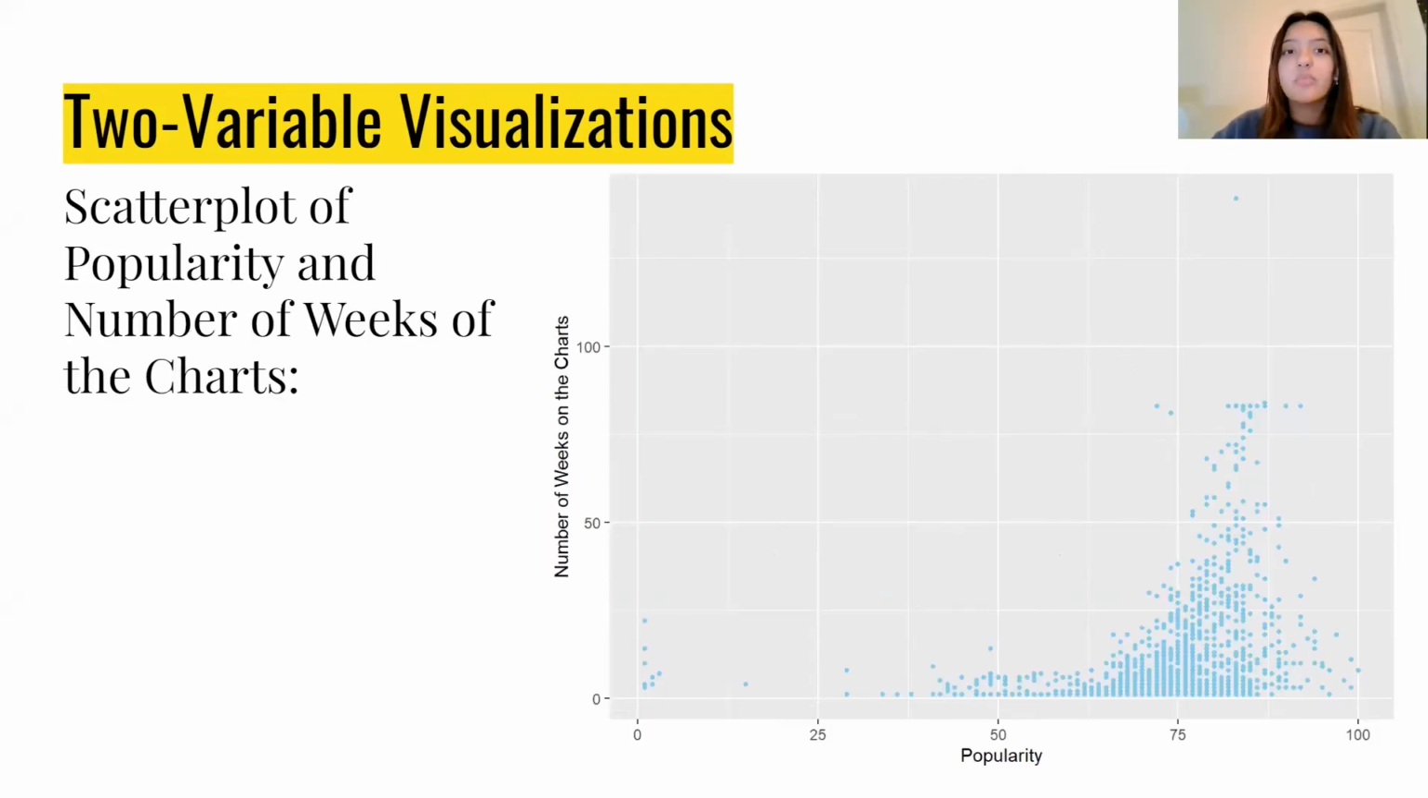So this is a scatter plot of popularity and number of weeks on the charts, with popularity on the horizontal axis and number of weeks on the charts on the vertical axis. And so generally, the more popular a song, the longer it spends on the charts.